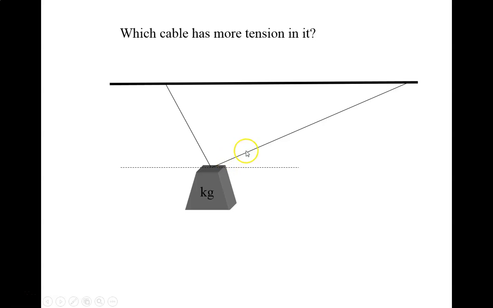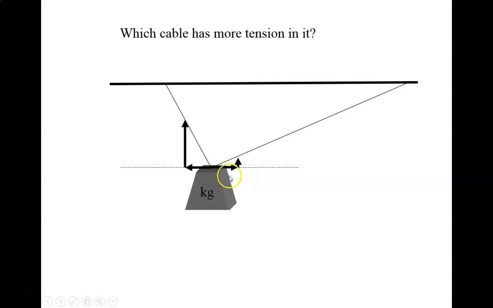We've got a diagonal one and a more vertical one. Okay, let's see if you can guess right. It actually is the one that's more vertical. It's supporting more of the weight of the mass, if that makes any sense.